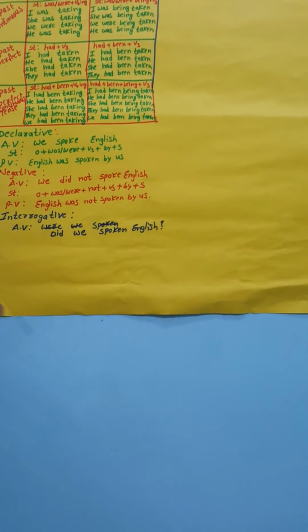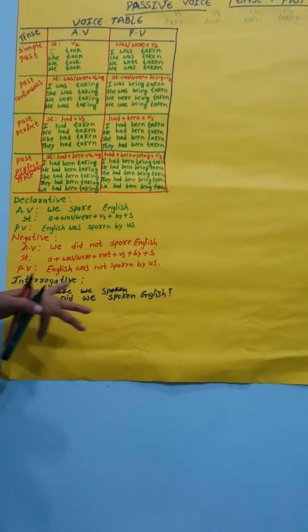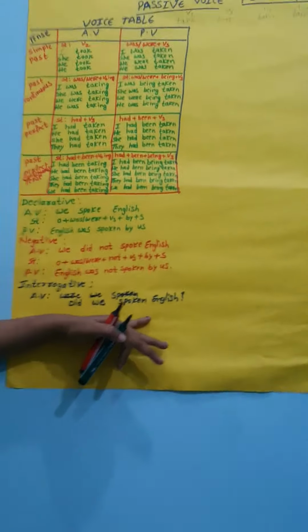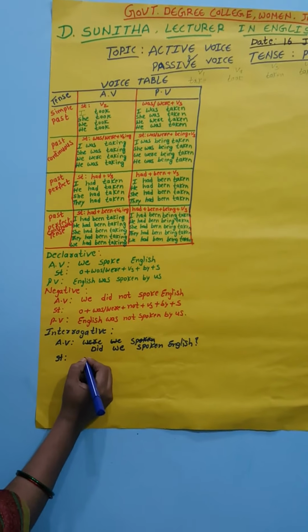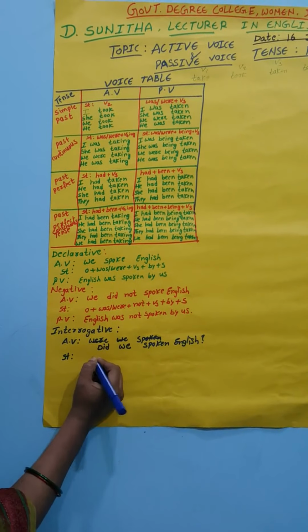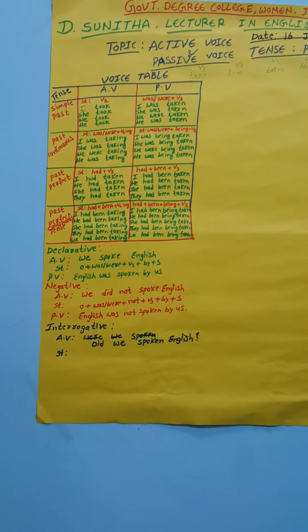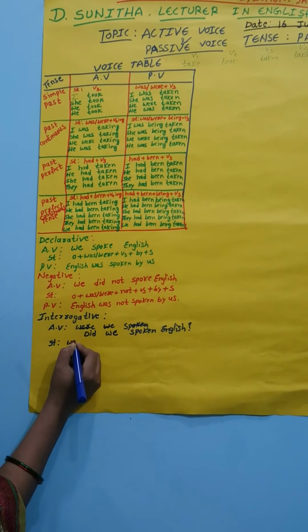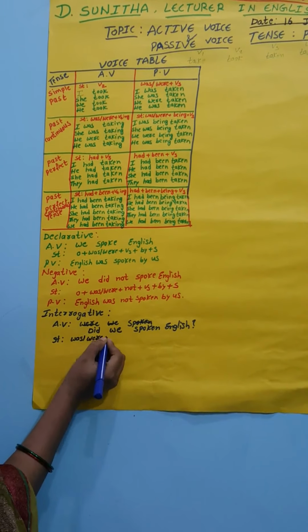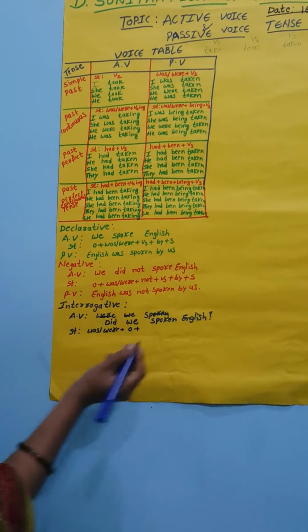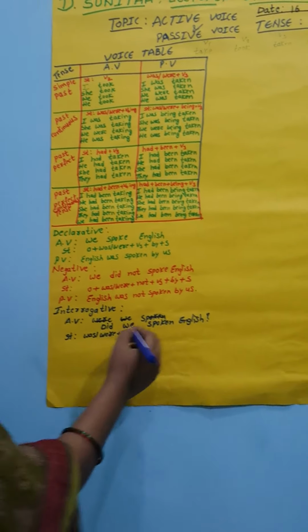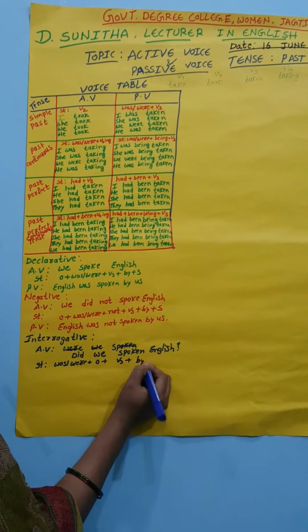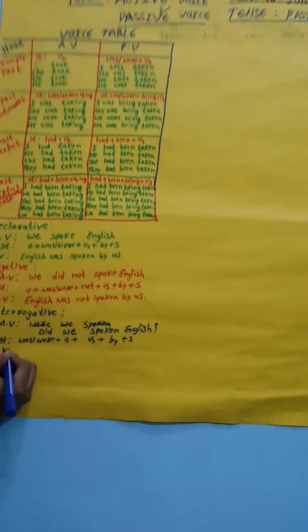We should keep a question mark after the interrogative sentence, because interrogative is nothing but asking questions. The structure of the interrogative: the helping verb, was or were, comes first, plus object, plus V3, plus by, plus subject.